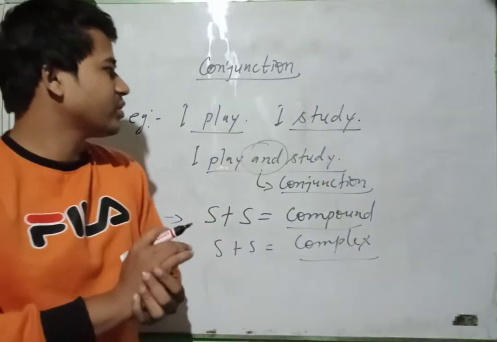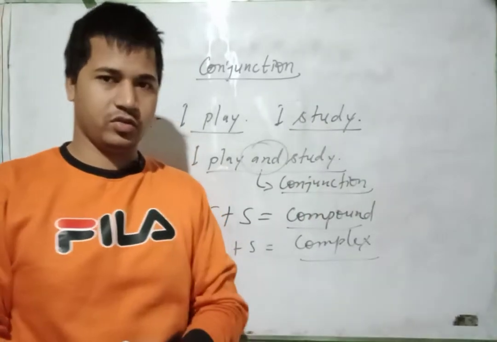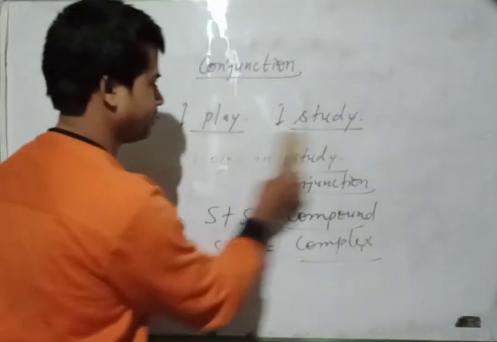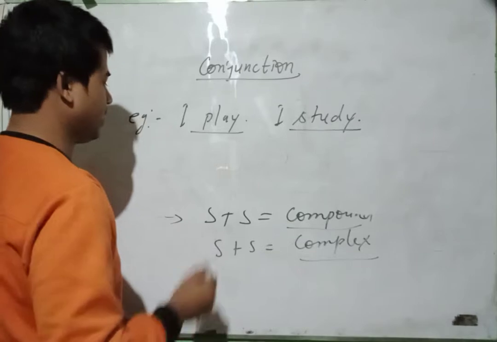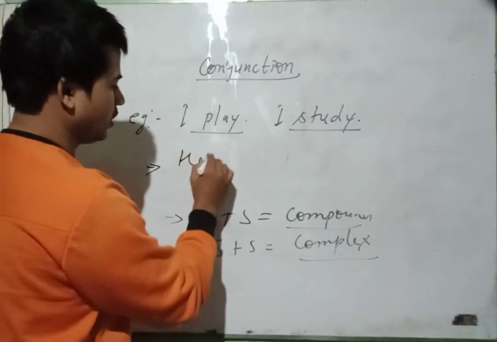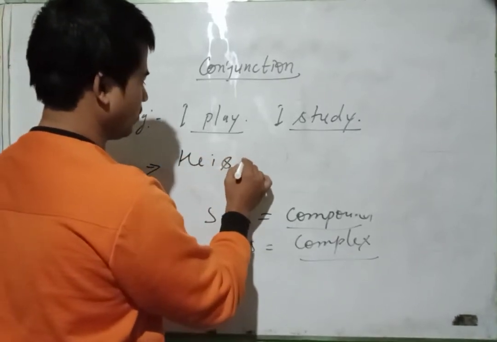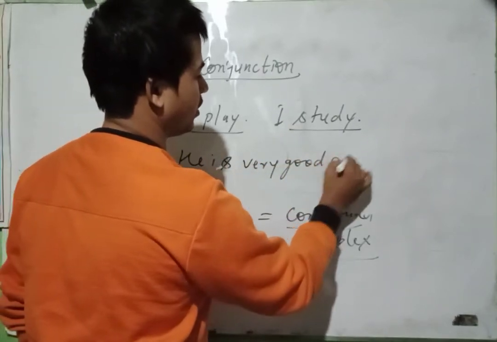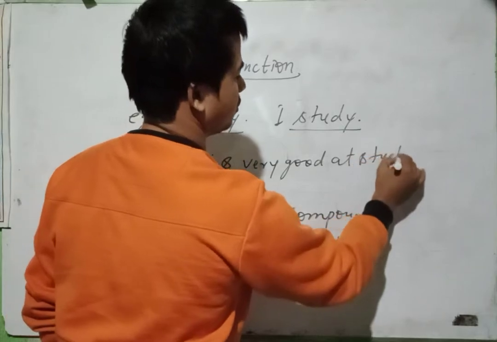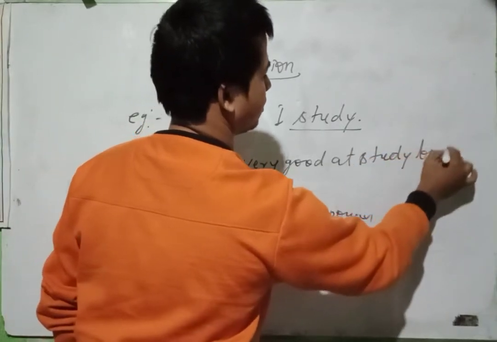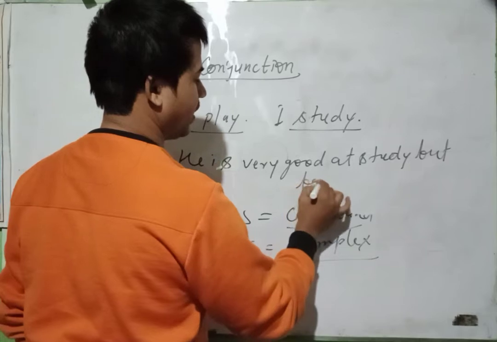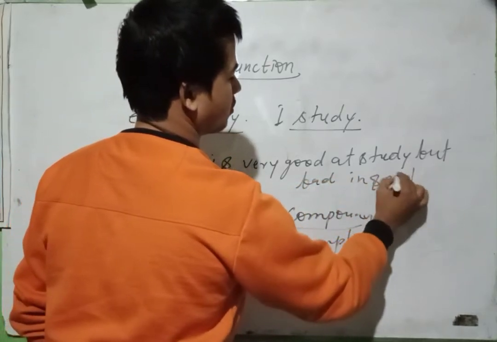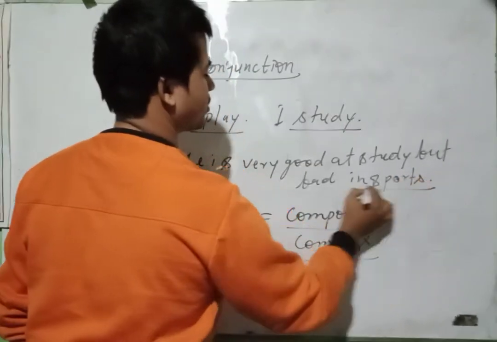I hope you understood the example. One or two more examples we can add here. Suppose we have, he is very good at study but bad in sports.